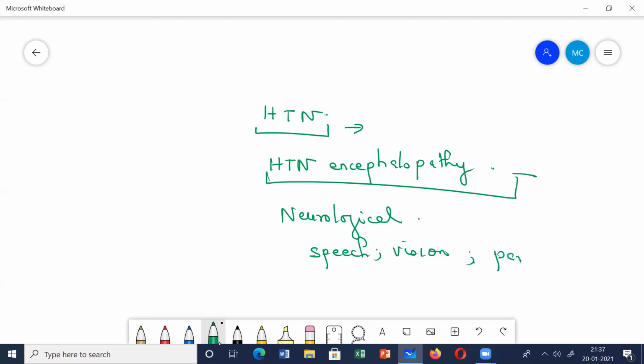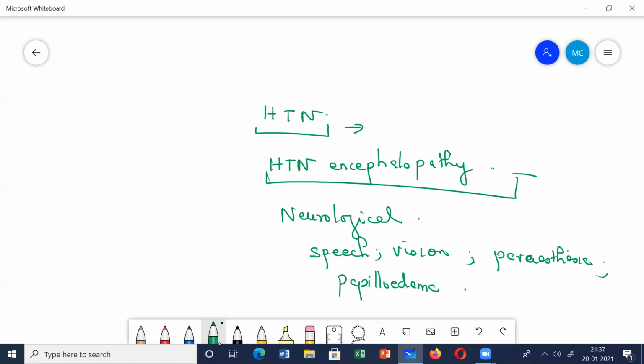Okay, so there is paresthesias, disorientation, the patient is getting confused, there is loss of consciousness. And when you examine the retina, you'll see there is swelling of the optic disc also, papilledema. So this is hypertensive encephalopathy.